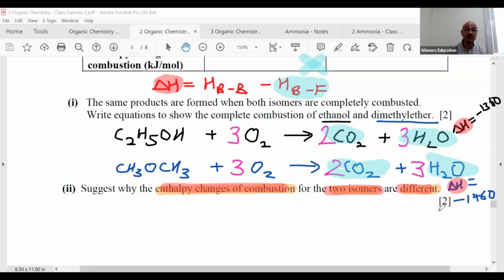Because later we need to phrase it out in English. The difference is breaking the bond. The way the bond is broken is different. They even draw the structure for you to see. Can you see? The bond energy is different for the two compounds. Make sense, my friend? Now, you break the bonds differently, and your delta H comes from the formula. The problem is this one.